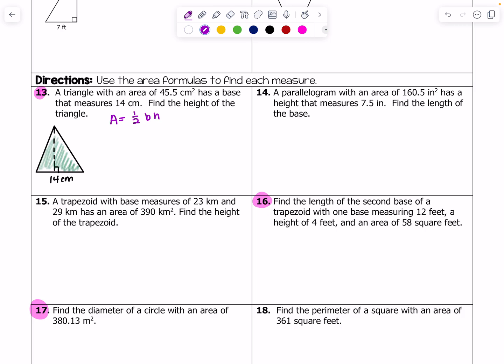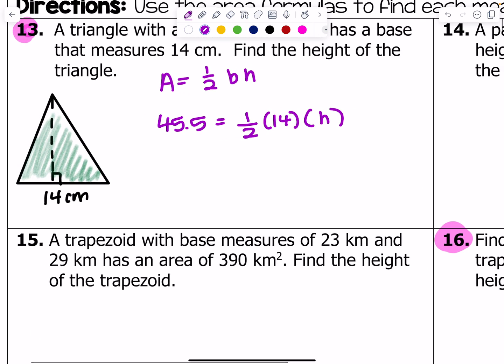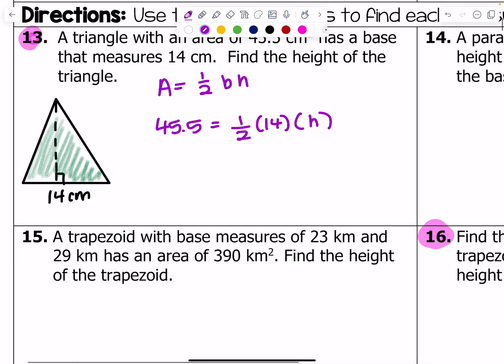So this time, I'm not just going to say area equals, I'm going to say 45.5 equals 1/2 the base, which is 14, times the height, which is unknown, so I'll just leave it as h. Or you can make it x, it doesn't matter. Then I just multiply and solve.